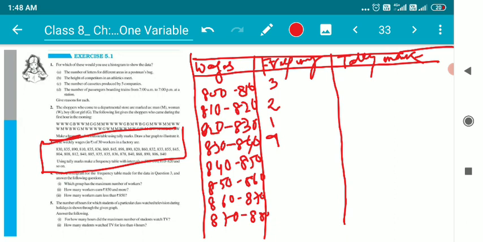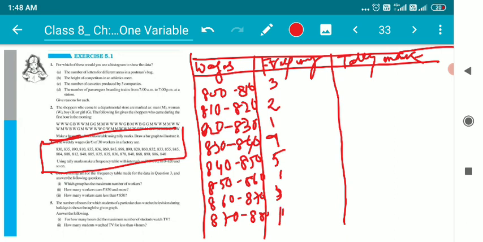840 to 850, 5 come in this category. Then 850 to 860, how many persons come? Only 1 person gets a wage between 850 and 860. Then 860 to 870, how many persons come? 3 come in this category. Okay. Then 870 to 880, how many persons come? Only 1 person.